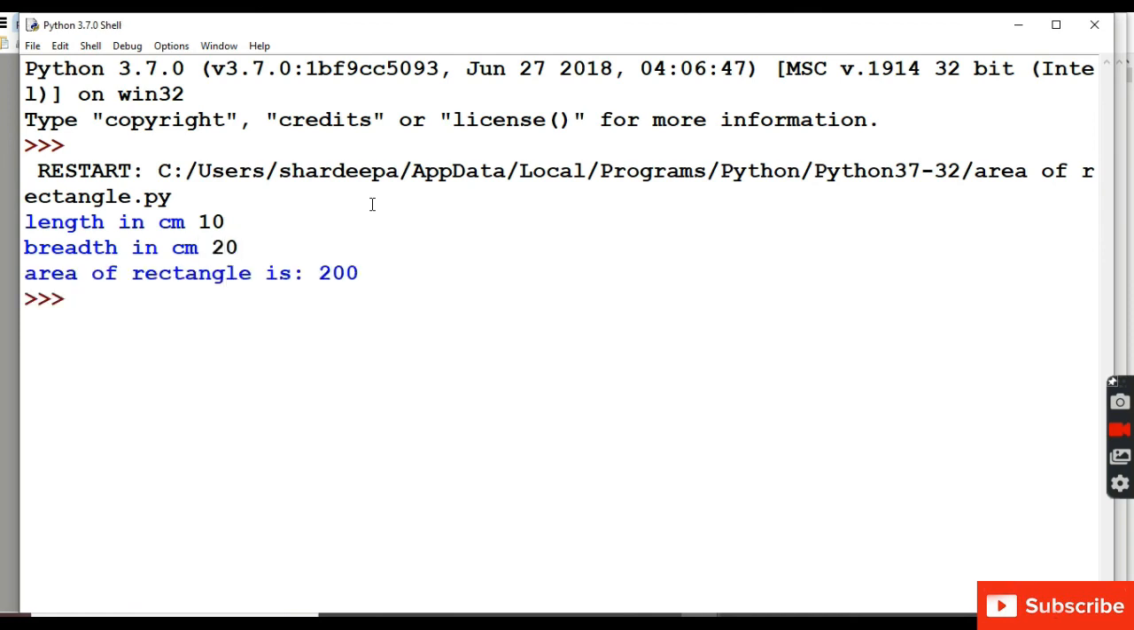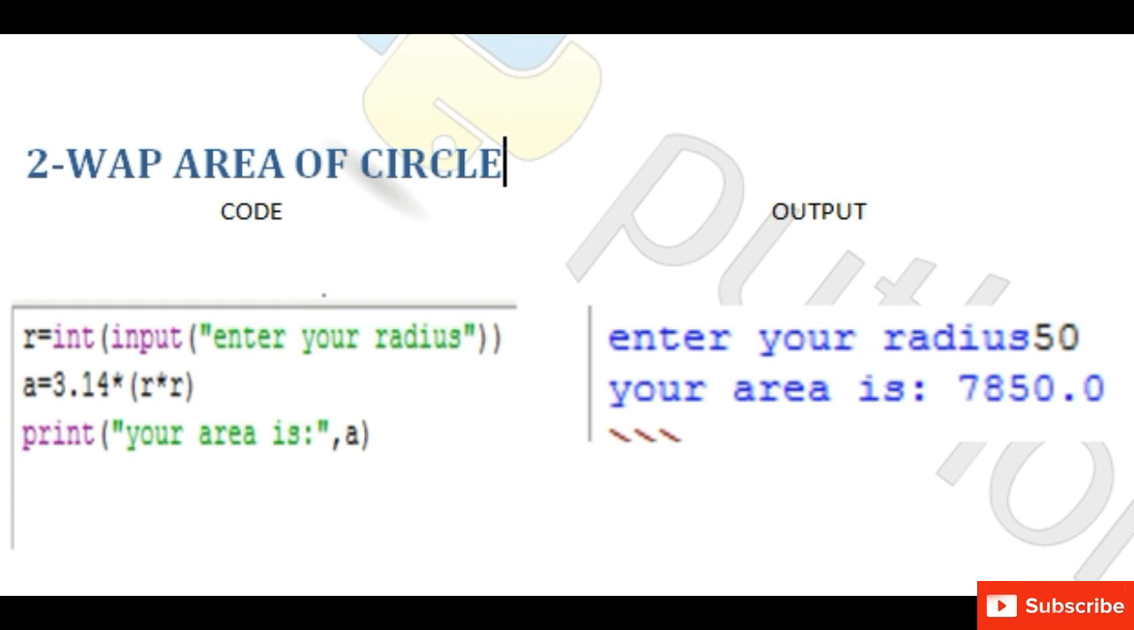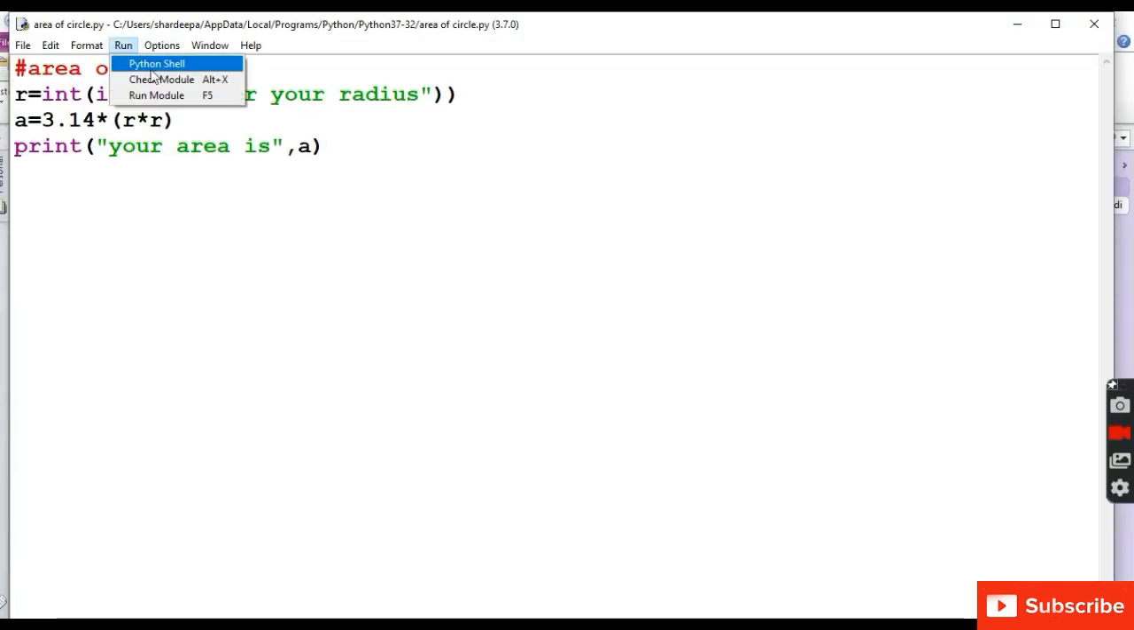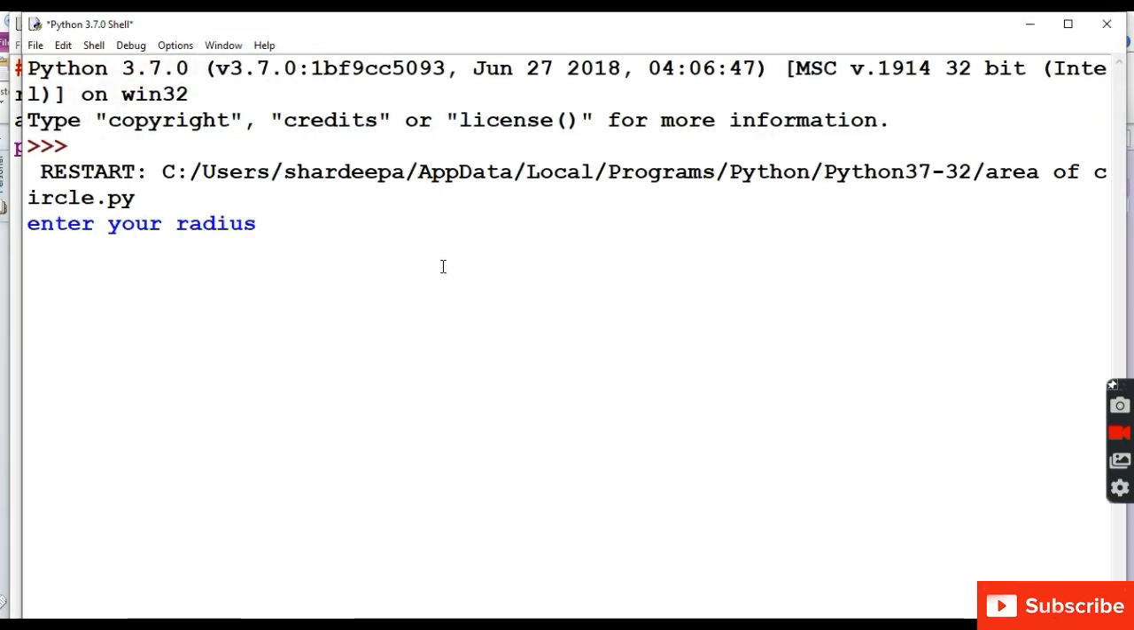Now we will display the value of area. Next program is to find the area of circle. So we have taken a variable, that is r. We will let the user enter the radius of circle. We will take input from the user, and then we will apply the formula of area. Area of circle is equal to 3.14 into r. Then we will display the value of area.